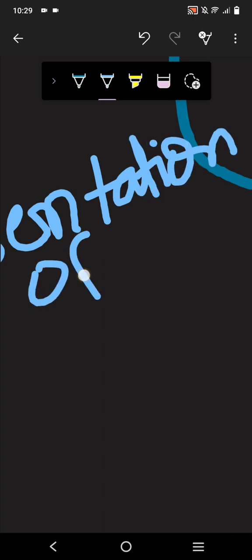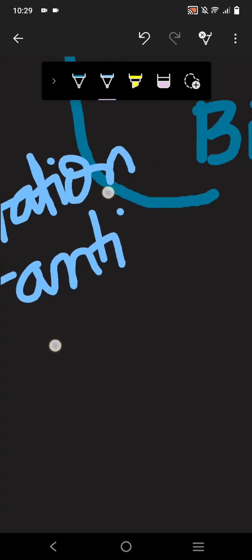Representation of antigen. What is antigen? I will tell you as well.